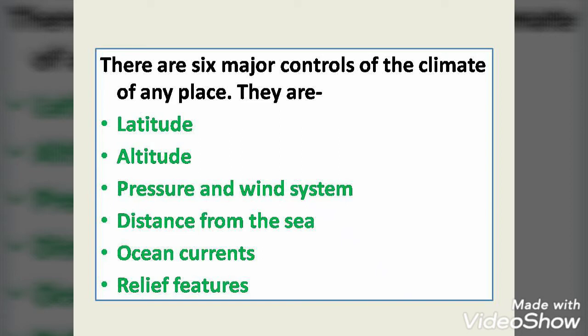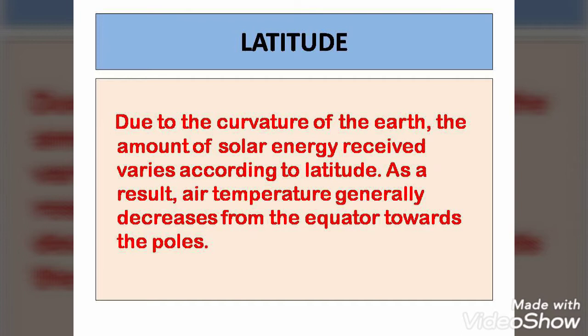We will start with the latitude, the first one. See, because of the curvature of the earth. Our earth, you have seen the globe, right? So it is a curved surface. It's round in shape. So the latitudes are the imaginary lines. If you have seen on the globe, the imaginary lines on the earth moving from east to west are latitudes, right? And the equator is one of them. So you will get the correct idea what the latitudes are.